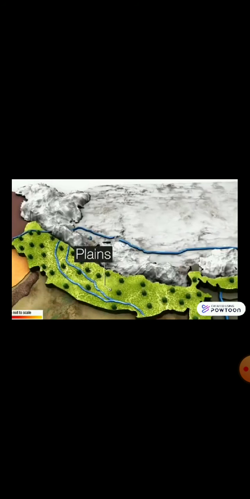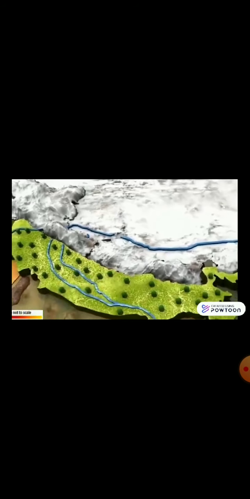Do you know that a massive earthquake in Nepal in 2015 reduced the height of the Mount Everest by a few inches? Now let's learn about plains. Plains are flat or level lands. To the south of the Himalaya lie the Great Plains of India.